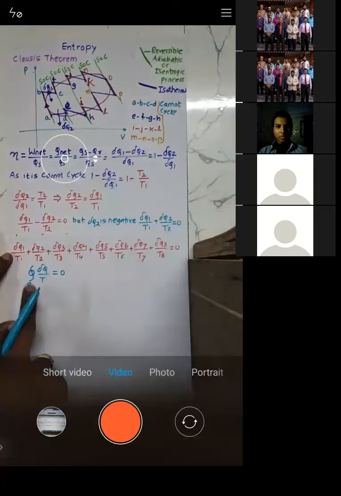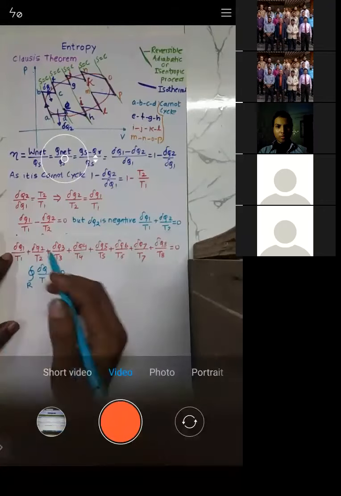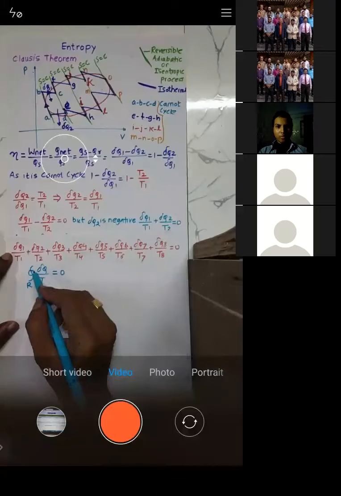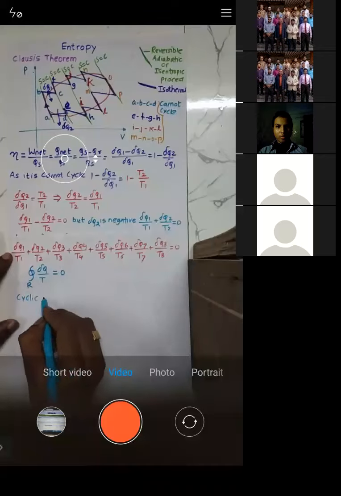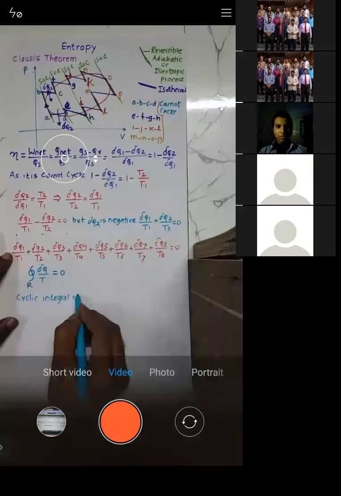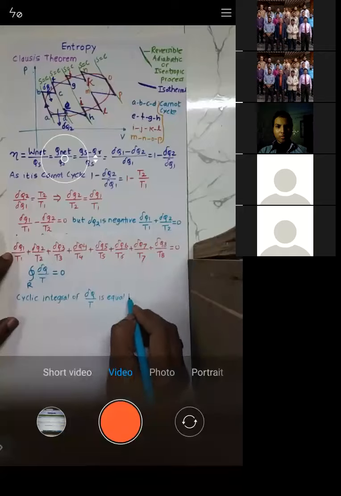So this is what the Clausius theorem says. What does the Clausius theorem say? Circle indicates cycle. I'll write down: the cyclic integral of del q by t is equal to 0.